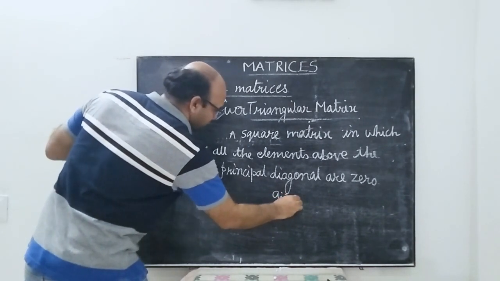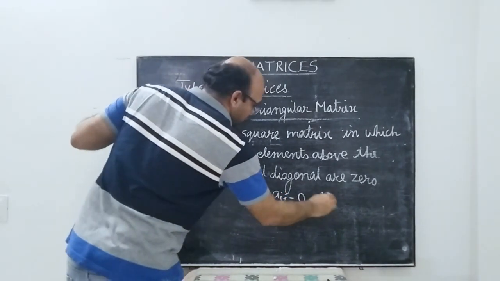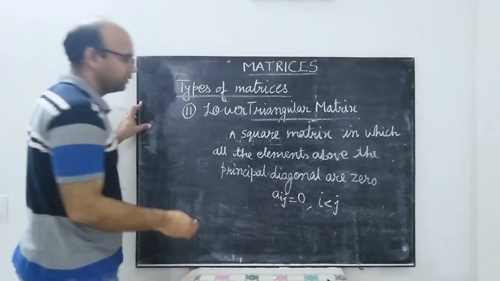That is, Aij will be equal to 0 whenever i is less than j.